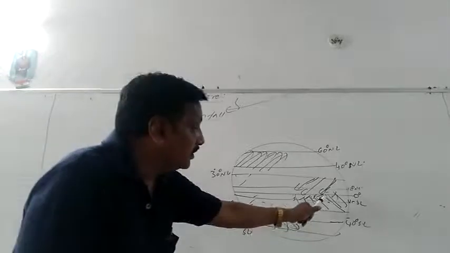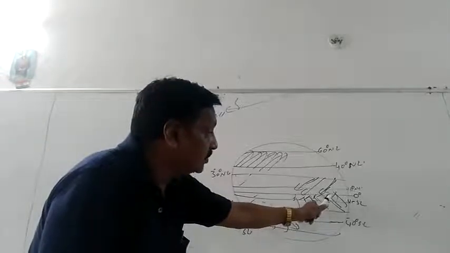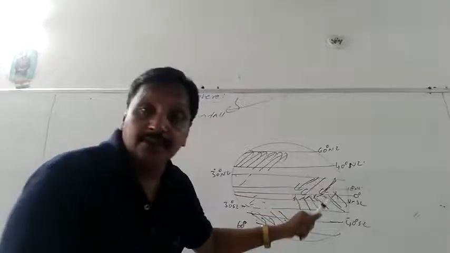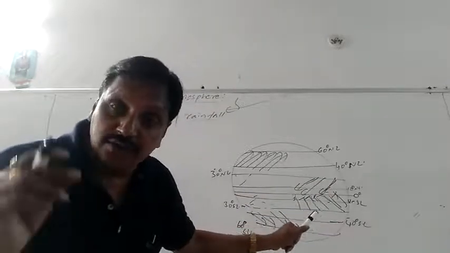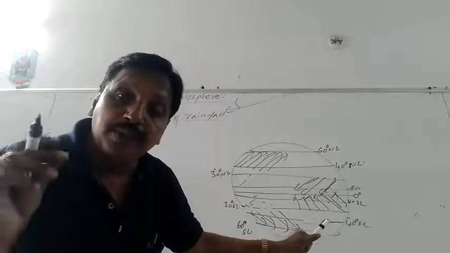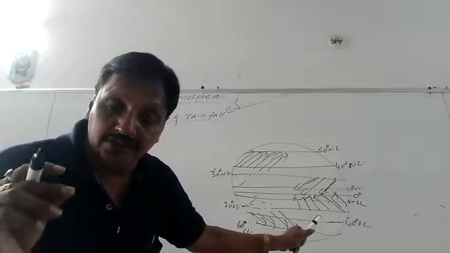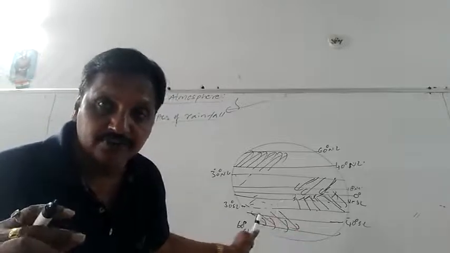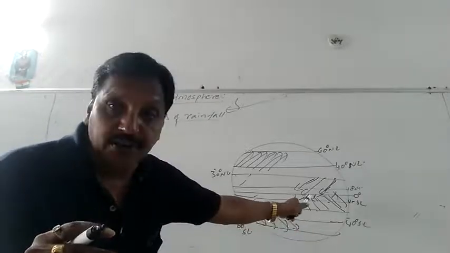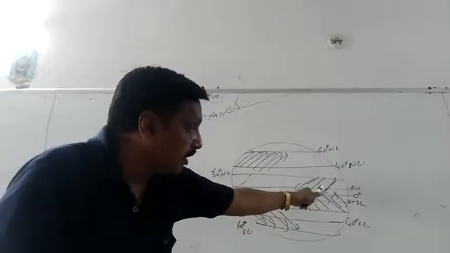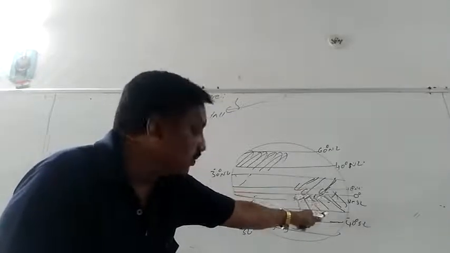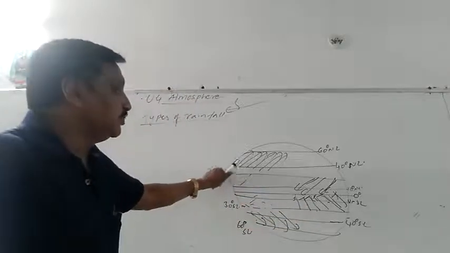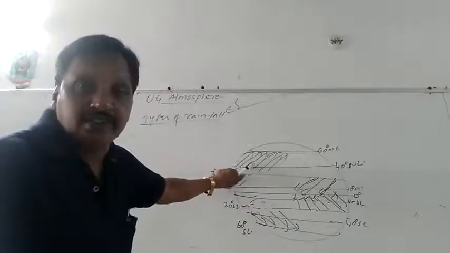Whereas the eastern areas which are lying between 10 degrees to 30 degrees, either northern latitude or southern latitude, will be experiencing more rainfall than western areas. Because of trade winds: northeast trades in the northern hemisphere, southeast trades in the southern hemisphere. And westerlies, that is from 40 degrees to 60 degrees, westerlies.